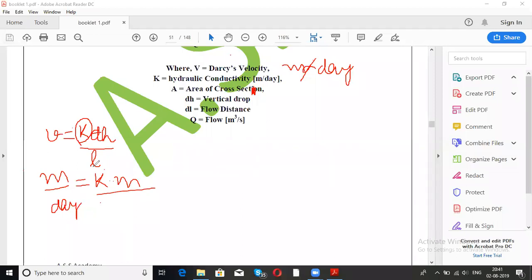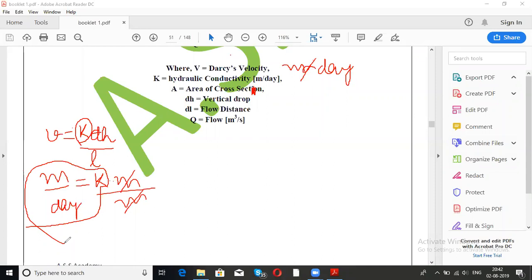फ्लो डिस्टेंस को हम किस यूनिट में मेजर करेंगे बताइए? मीटर, किलोमीटर, सेकंड्स, किलोग्राम, ग्राम? कॉमन सेंस यूज करो. Yes, it is meters, so let's use meter. So now looking at this equation, this will be cancelled by this. So what will become the unit for k? K's value is meter per day. Got it everyone? So the unit for coefficient of permeability or hydraulic constant is meter per day.